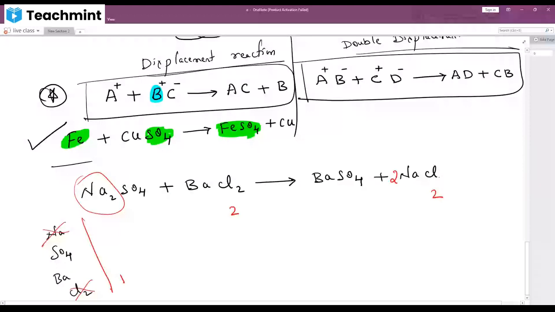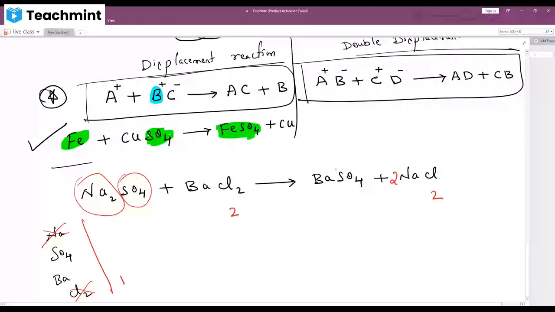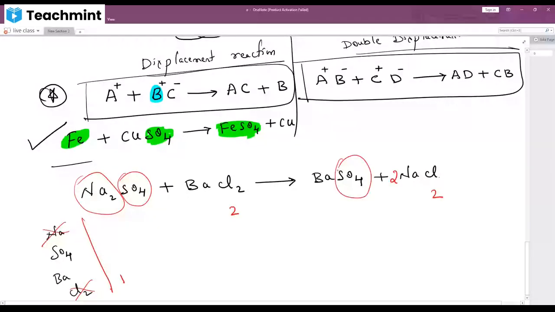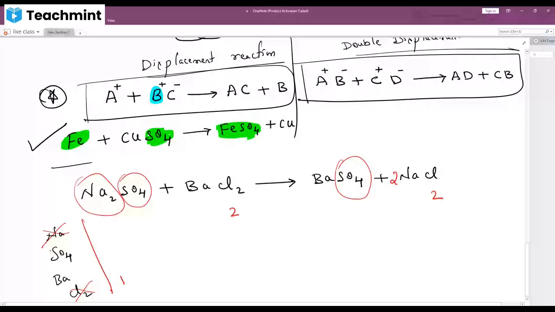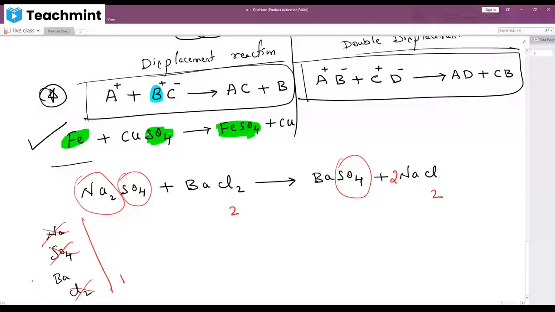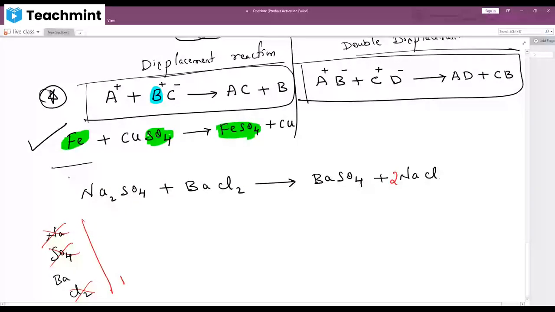Now, who is left out? SO4. How many SO4 are there? One time. Even SO4 is balanced. How many Ba are there? One time. How many Ba are there? One time. No, even this is also not balanced. The chemical balanced reaction is this only. So this is called a balanced chemical reaction.